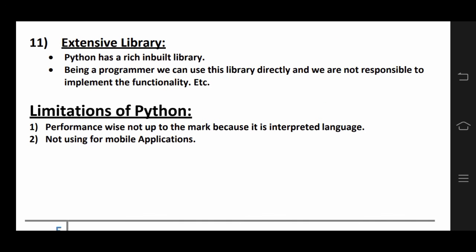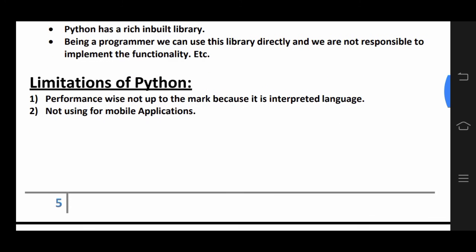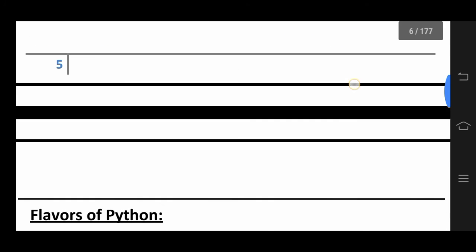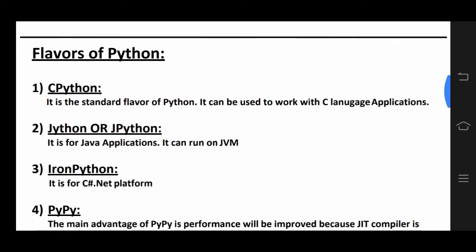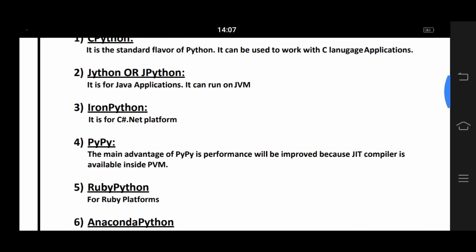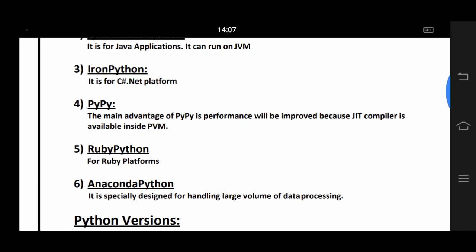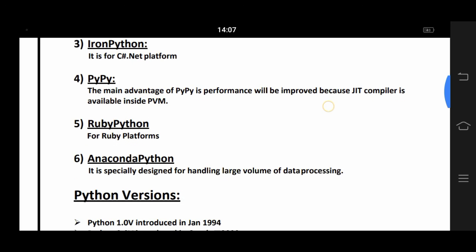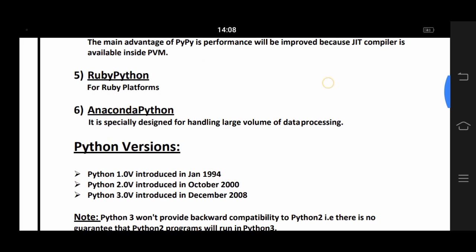Limitations of Python. Performance wise, it is not up to the mark because it is an interpreted language, and it is not used for mobile applications. And Python has many flavors like CPython, JPython, IronPython, PyPy, RubyPython, Anaconda Python.